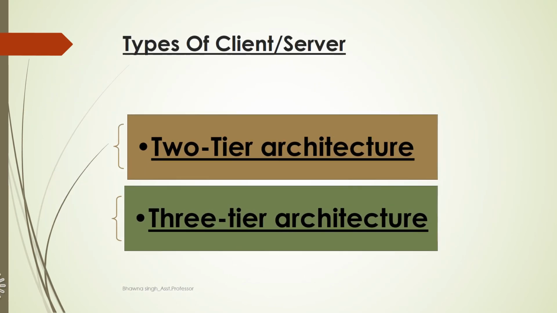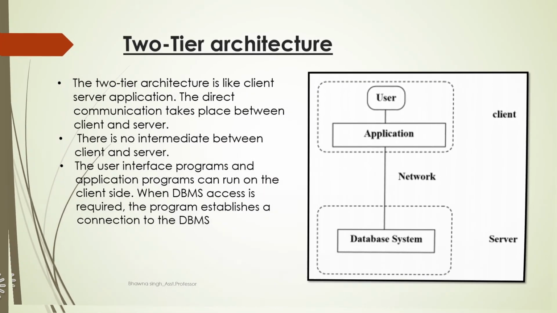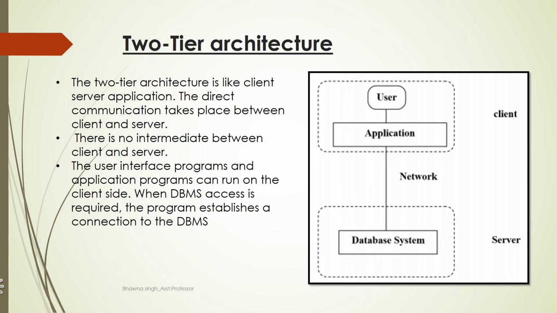Now there are two types of client server architecture. The first one is two-tier architecture and the second one is three-tier architecture. So we'll discuss each one of them in detail. So let's discuss two-tier architecture first.